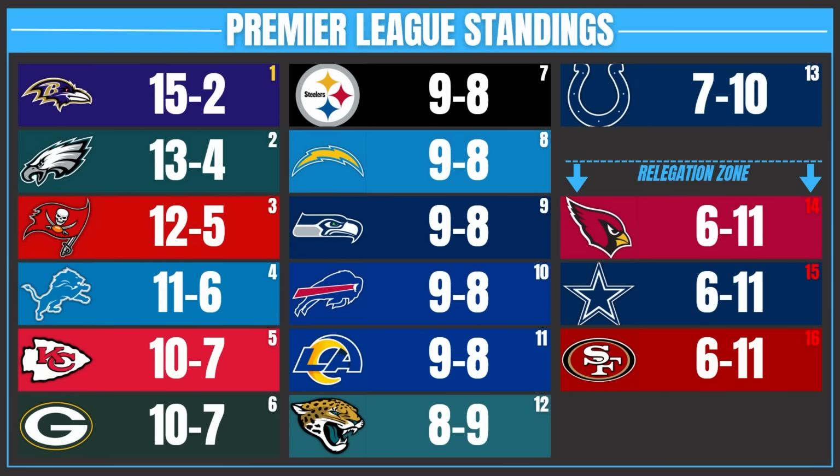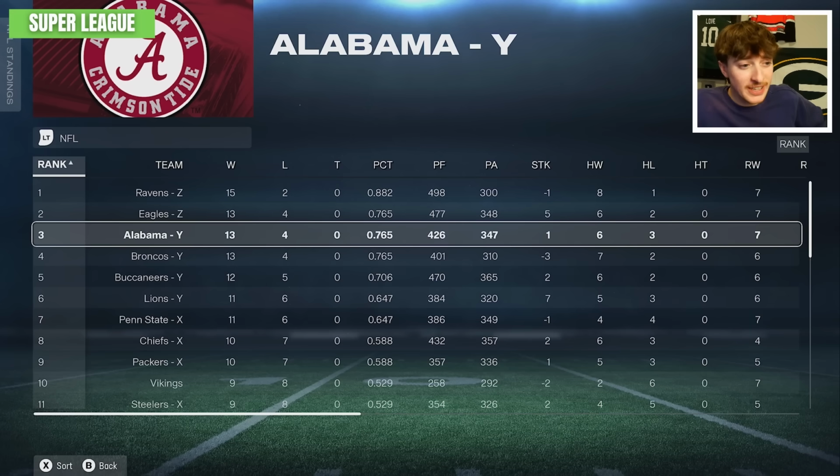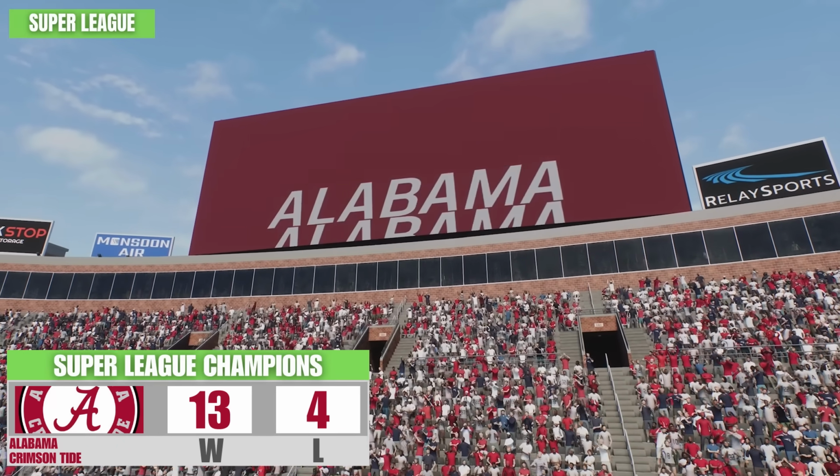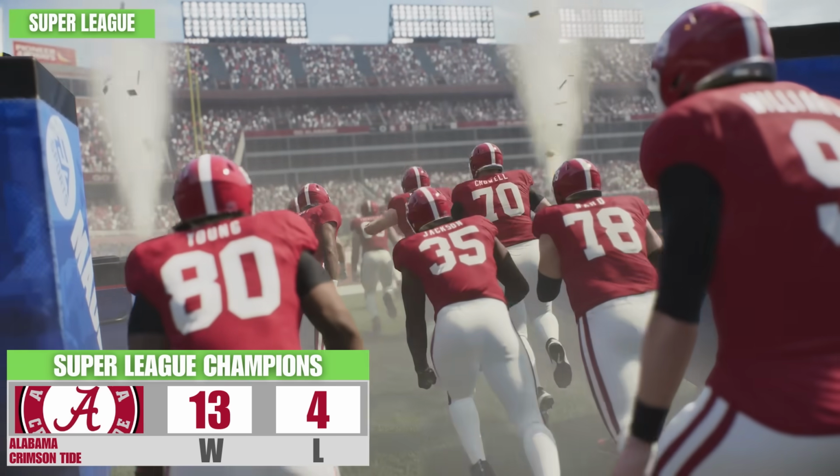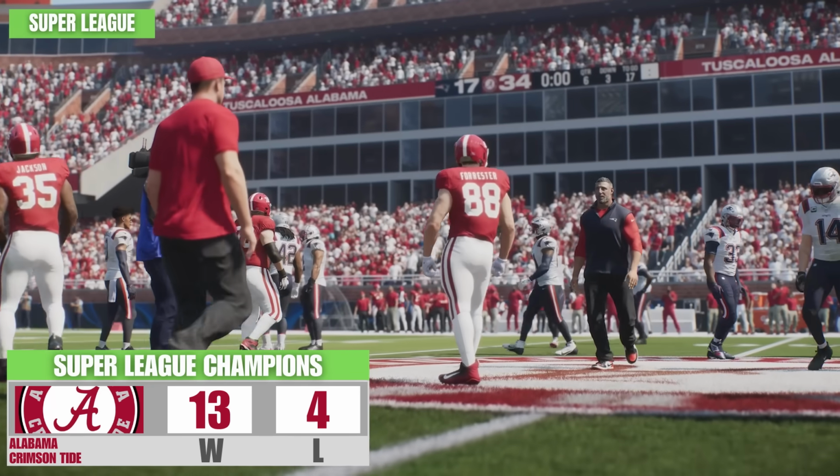Our relegating teams, the Cardinals and Cowboys, literally just got here and they're going right back down as they both go 6-11. Well, the 49ers also going down at 6-11 as well. Alabama went 13-4. They just won the Super League. They're getting promoted to the Premier League. Our first college football team to reach that level is the Alabama Crimson Tide.